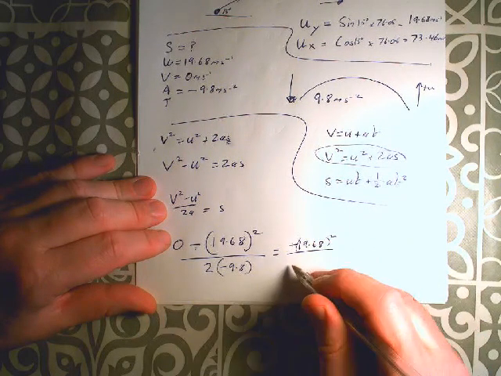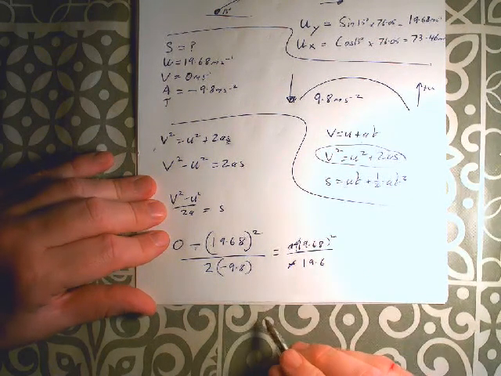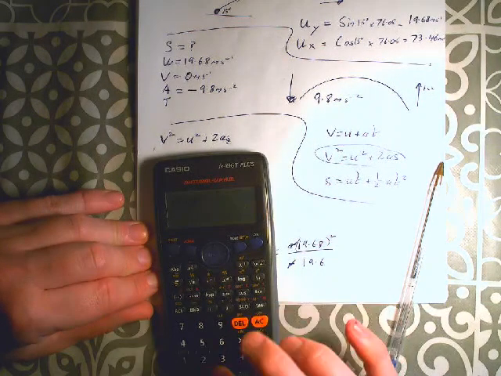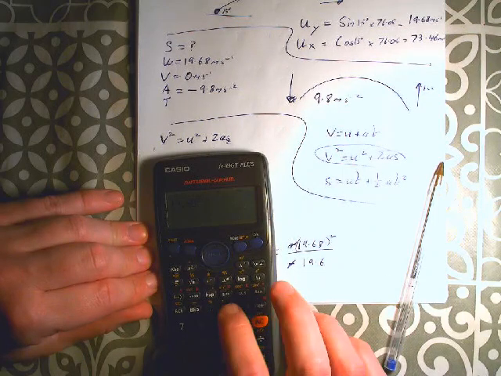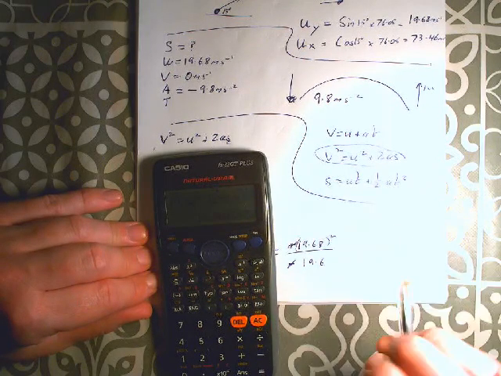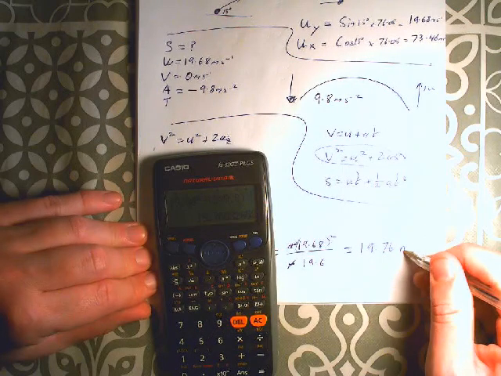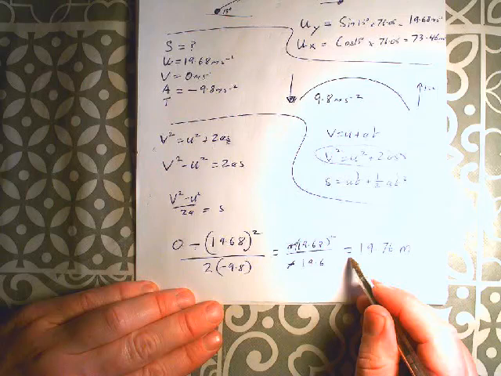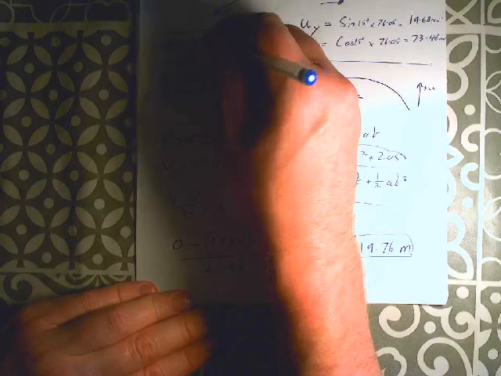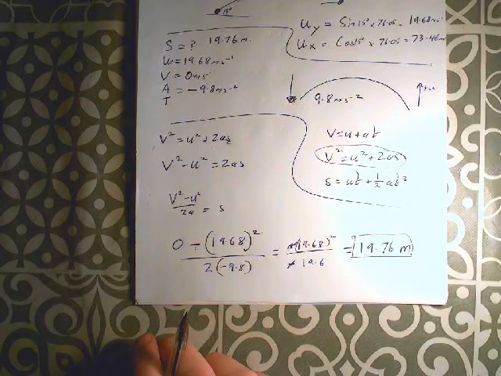So I don't want to do this in one step because that looks messy. So we have 19.68 to be squared, divided by, in the brackets you have 2 times 9.8, or you have the 19.6, that's me just cheating a little bit. Well, not cheating, but trying to show you where it came from. And we have 19.76 meters. And there's our answer. So 19.76 meters is how high it went.